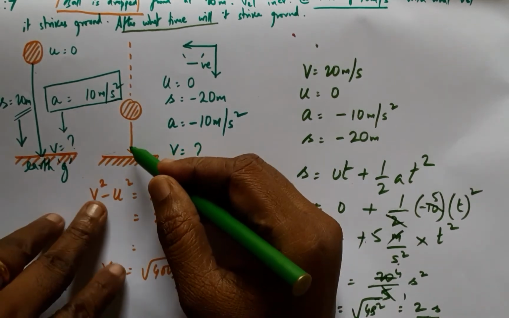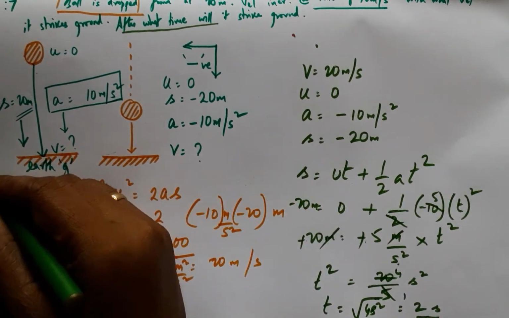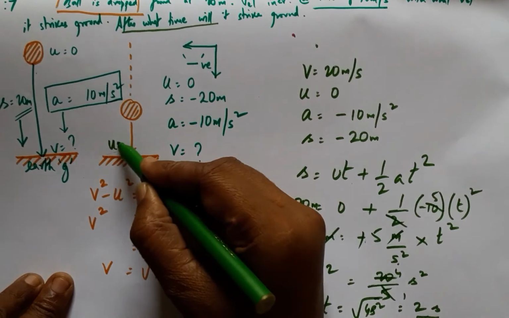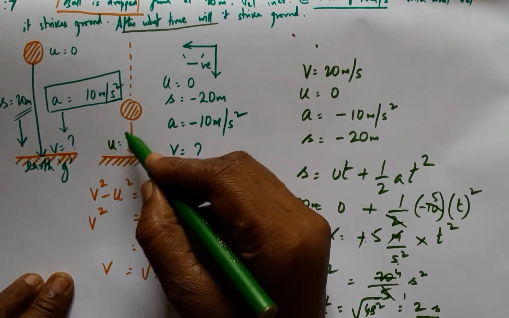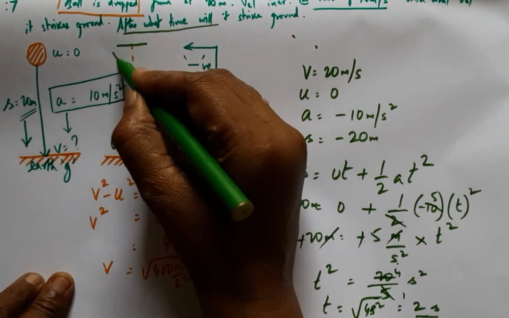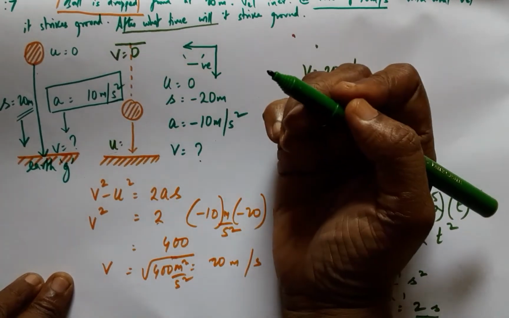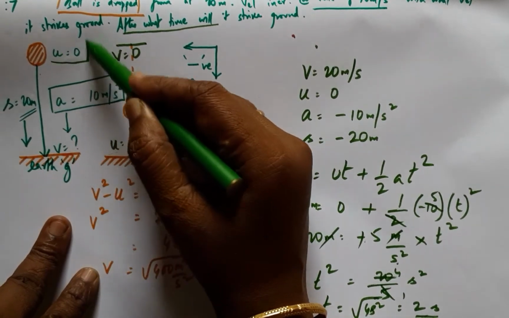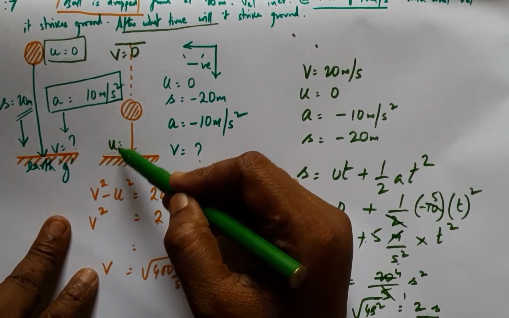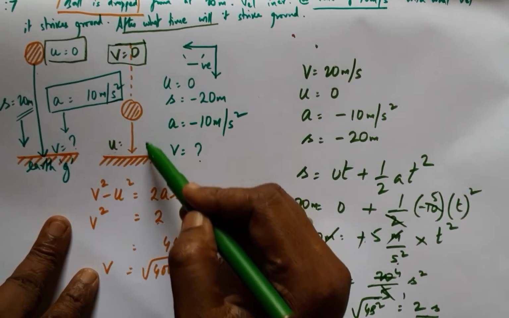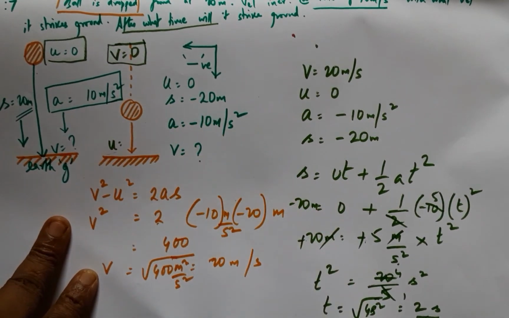Just for the sake of information, if the observer says that the body has been thrown up, then it will have some initial velocity, and finally when it reaches the peak, there the final velocity will be 0. Since it has been dropped from a height, here initial velocity is 0, but if it is thrown upwards, then after exhaustion, the ball will again come down.